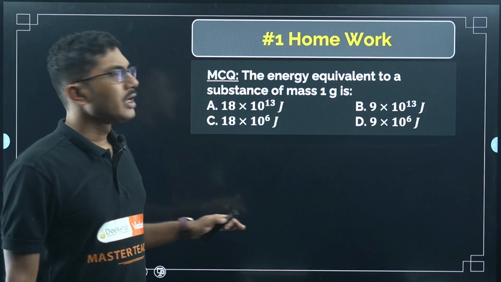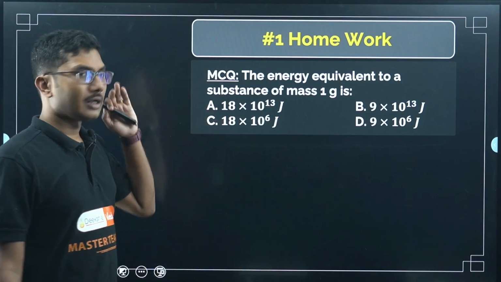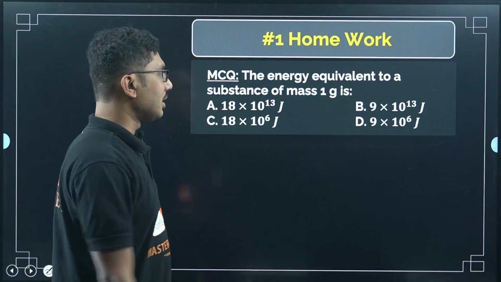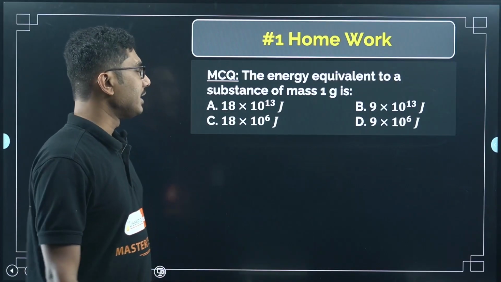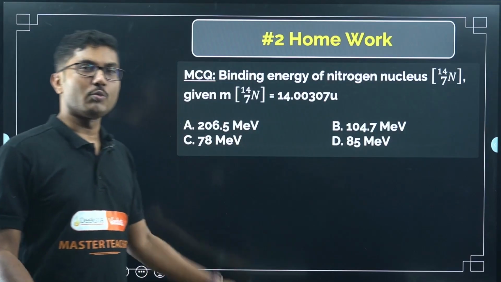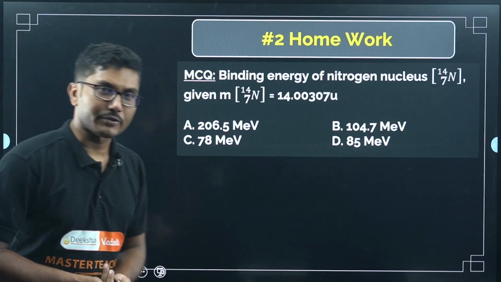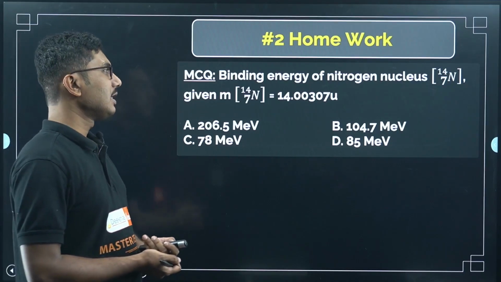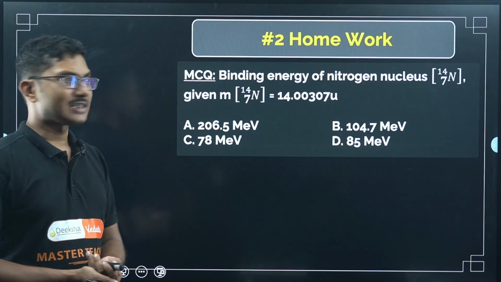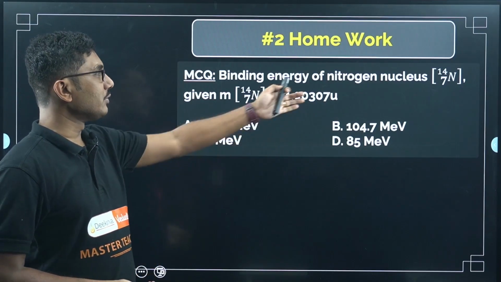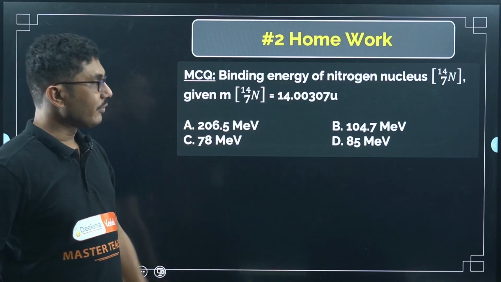Homework number 1, you can pause the video, read the question, and answer it in the comment below. I will say if it is correct or incorrect. This is homework number 2. Both homeworks are from your previous year questions. I request you to answer these two questions as quickly and efficiently as possible and mention the answer in the comment below. You can use the table required to solve this question.